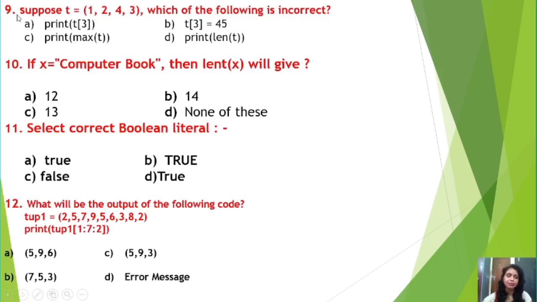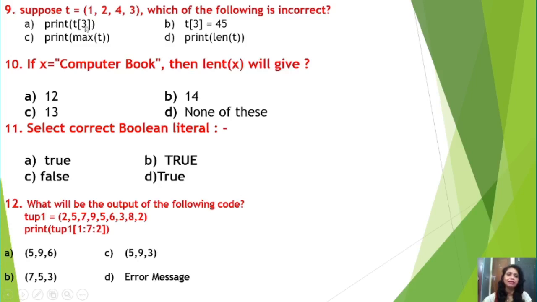Question number 9 says, suppose t equal to (1, 2, 4, 3) within round brackets, which of the following is incorrect? We have to identify the incorrect option. Print t of 3. Index number 0 has 1, index 1 has 2, index 2 has 4, and index 3 has 3.